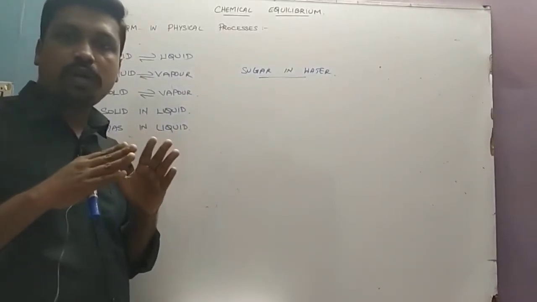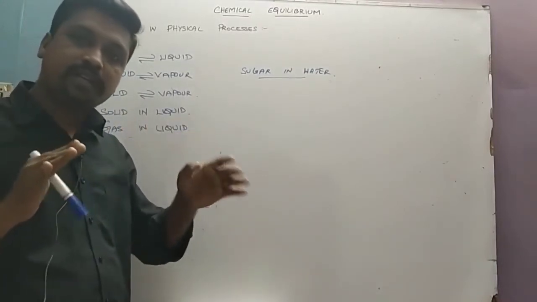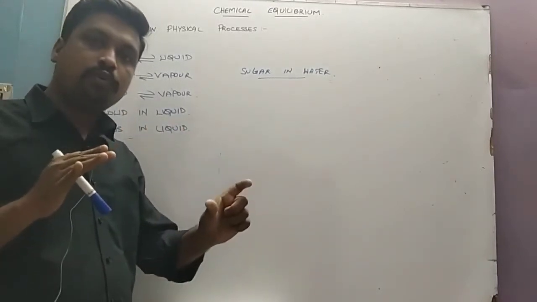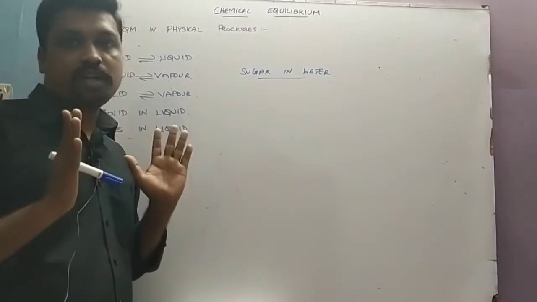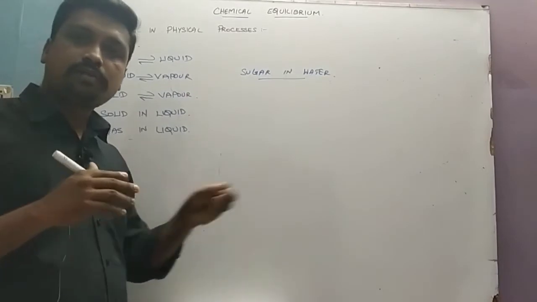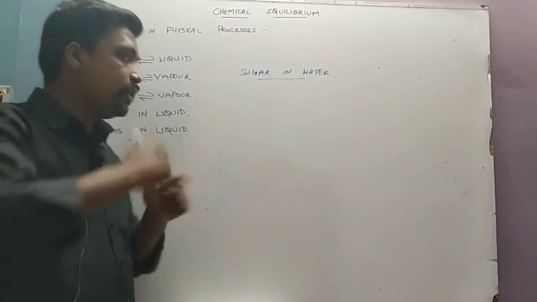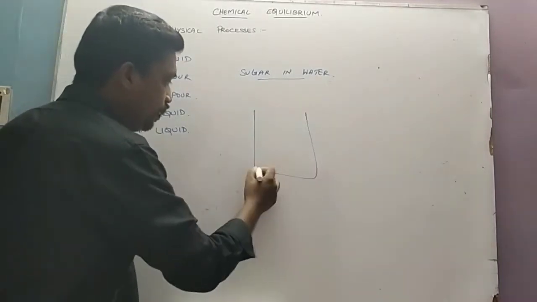Saturated solution means the solution is saturated, that is, the amount of substance that can be dissolved in a given amount of solvent is reached. That amount has been dissolved, right? If we add excess solute to that substance, the solute will remain undissolved. It will settle down at the bottom.